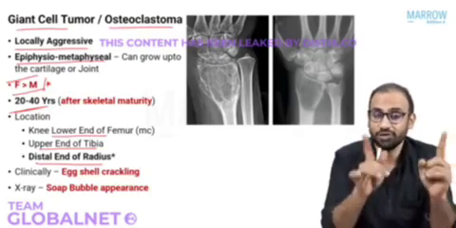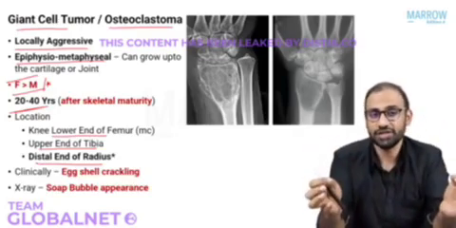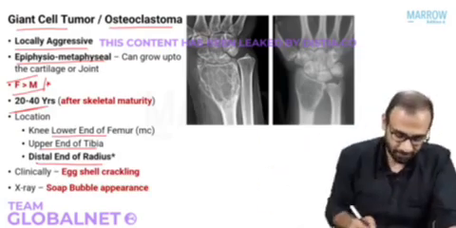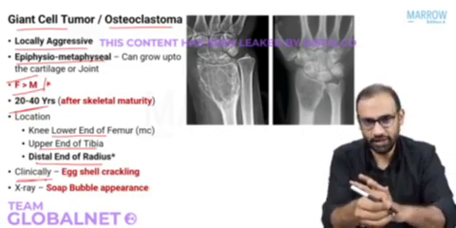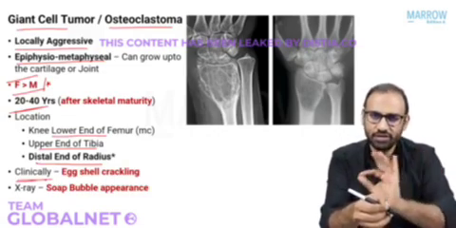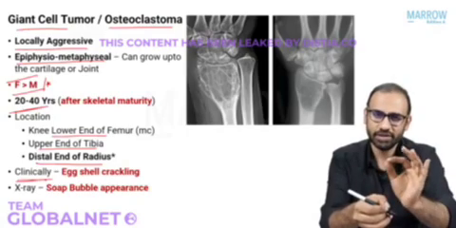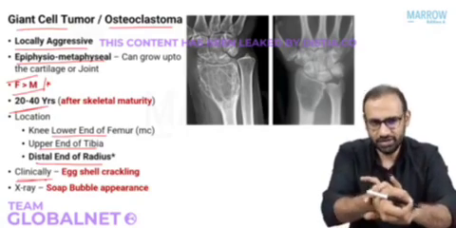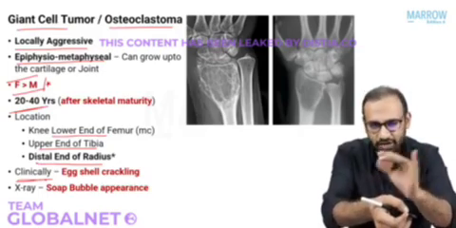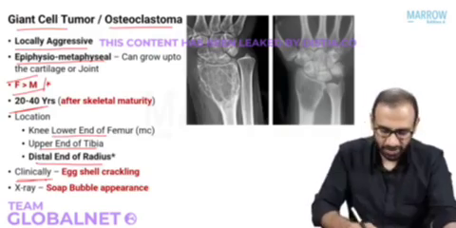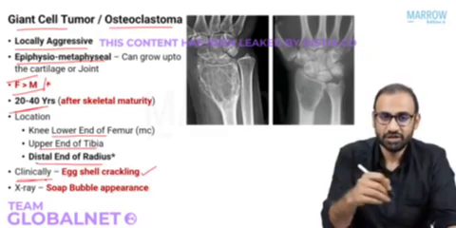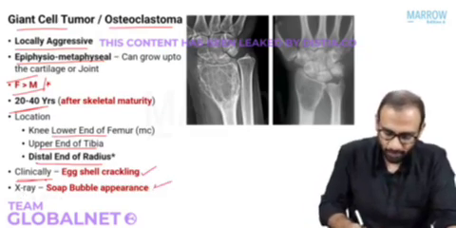But at the same time, you should remember what is the most common location of GCT, that is distal femur followed by proximal tibia followed by distal end of the radius. Okay? Now clinically, what will be the presentation? There will be a swelling, and because the osteoclasts are resorbing the bone, there will be a thin cortex there, swelling with a thin cortex. So as the clinician presses on this swelling, the cortex breaks and gives you the eggshell crackling feeling. The cortex crumbles under your pressure and gives you your eggshell crackling appearance. Radiologically, this destruction is described as soap bubble appearance.